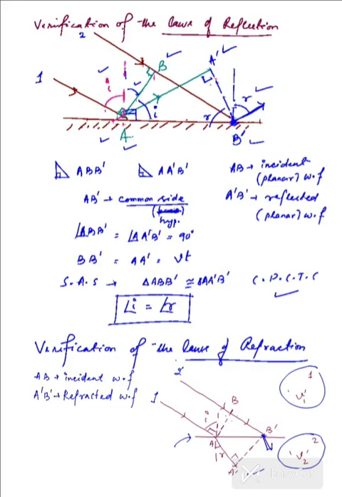What we need to consider is the verification of the laws of refraction. Now, all of these rays are on the same plane, obviously. So that law is verified, which states that the incident ray, the refracted ray, and the normal that is imagined at the point of incidence all lie in the same plane. And they do, as we can see over here.